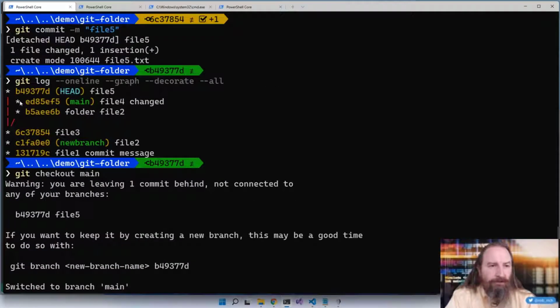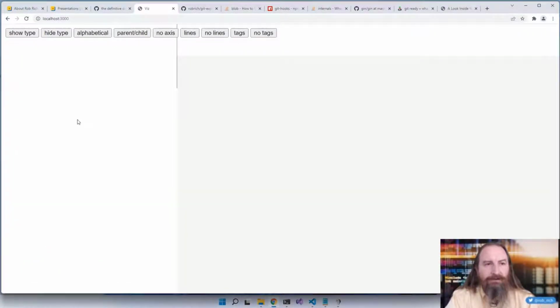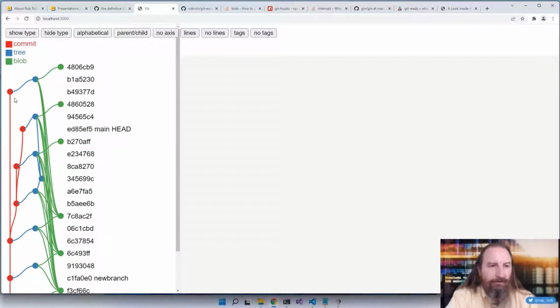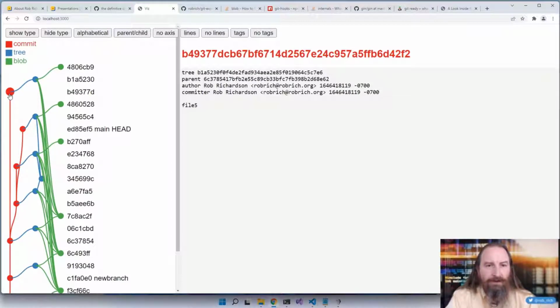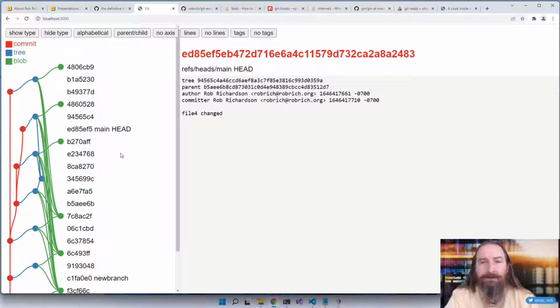Now that commit was B493, so if we come back in here to our visualizer and take a look at this, show the type, parent child, show the lines, show the tags. Here is that commit. It's still there. Here's the tree, here's the blob. We just don't have a reference to it anymore. So in time, in 2 weeks or whenever git gc runs next, then it will go clean that up. And that's what it's telling us when it's in a detached head state, is that that commit may be gone if we don't create a branch for it.